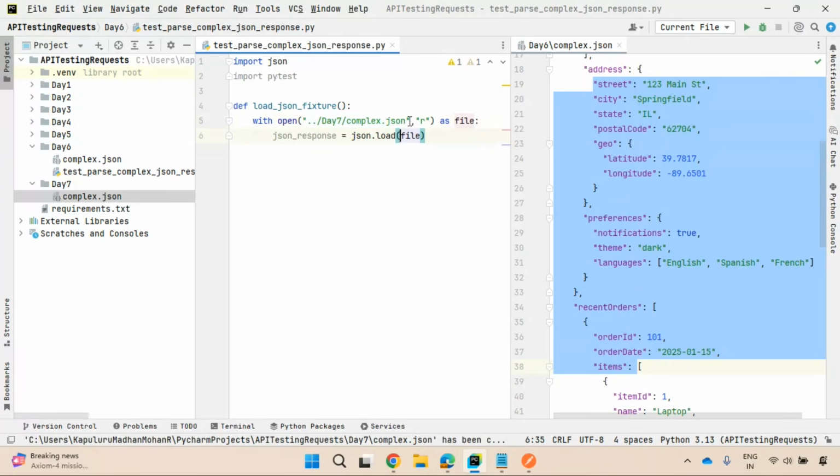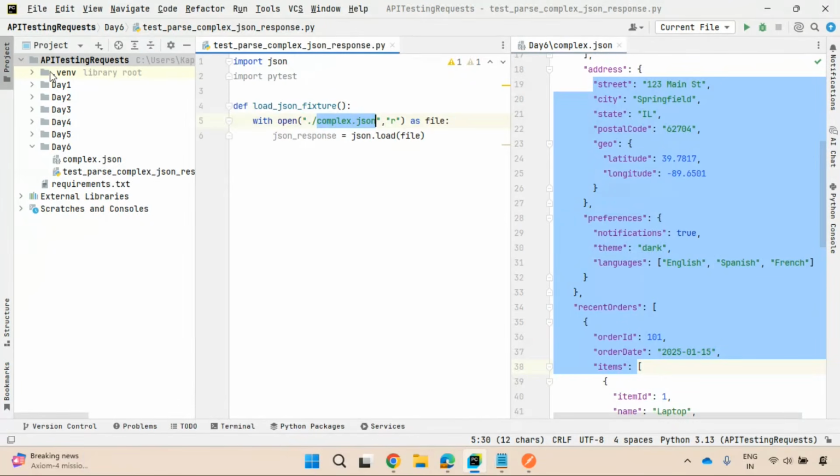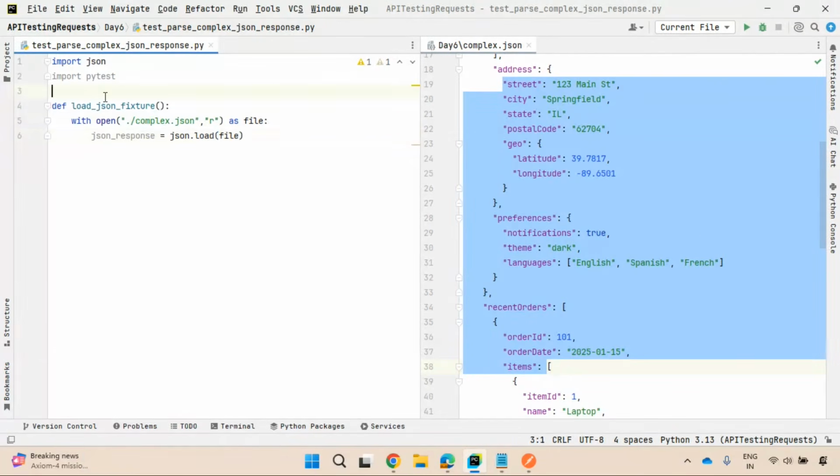You can use the OS operating system library, module also. But here it is very, very simple. So I'll try to keep that with day 6 only. Inside day 6, I have this complex.json. I'll just delete this day 7 also. Good. So this is what a fixture function is.